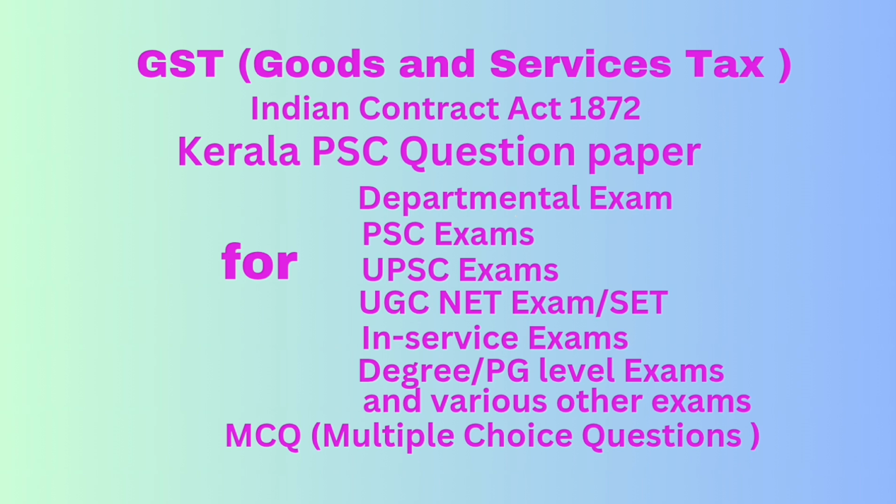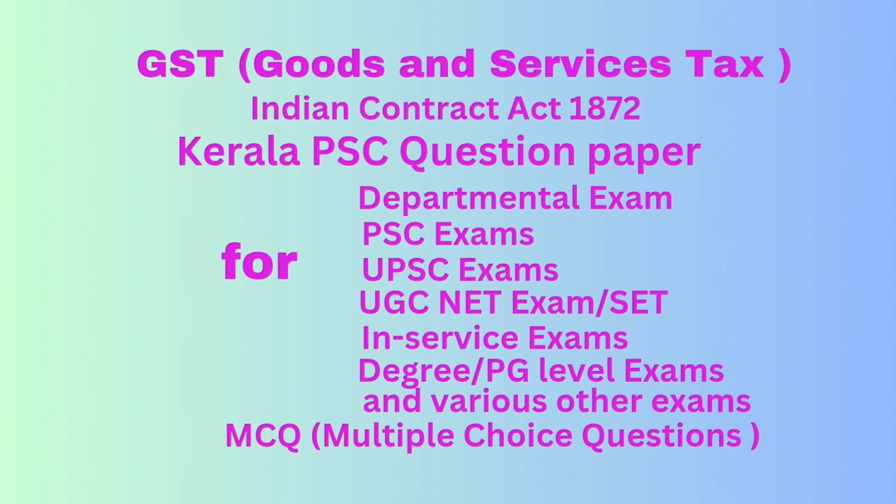Question number 16. Which of the following does not fall under the definition of goods under GST Act? Answer. Immovable property. I repeat question number 16. Which of the following does not fall under the definition of goods under GST Act? Option A. Grass and things attached to or forming part of the land which are agreed to be severed before supply or under a contract of supply.